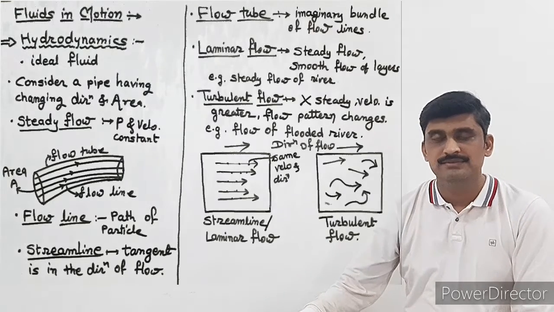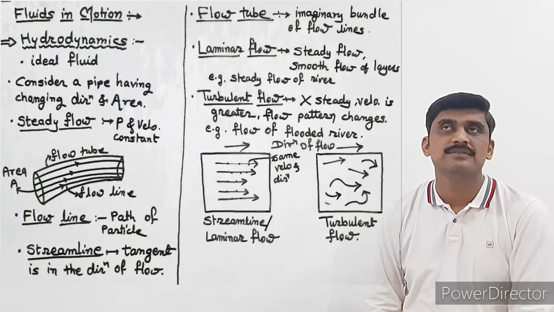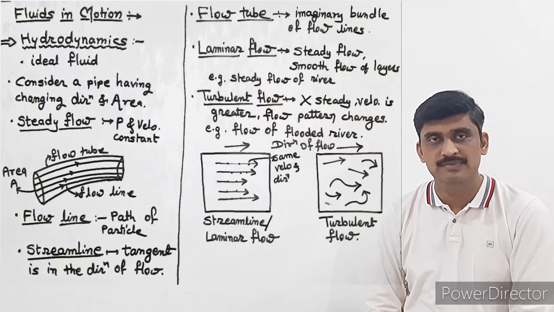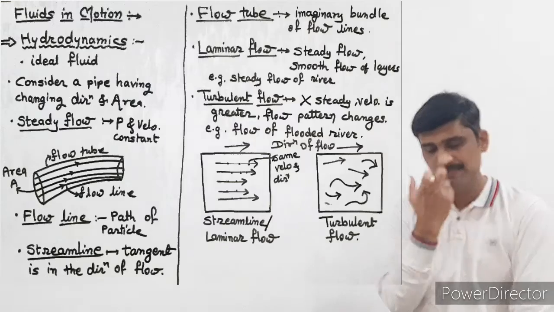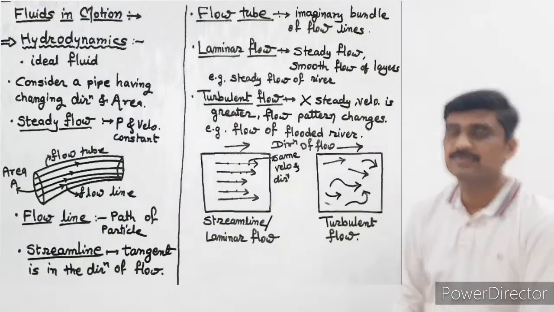So before that, we are going to study some parameters. Consider one tube of flow. Now we are going to define one new term, that is tube of flow. म्हणजे आपण आता नवीन एक गोष्ट शिकणार आहोत ज्याला आपण ट्यूब ऑफ फ्लो असं म्हणू.